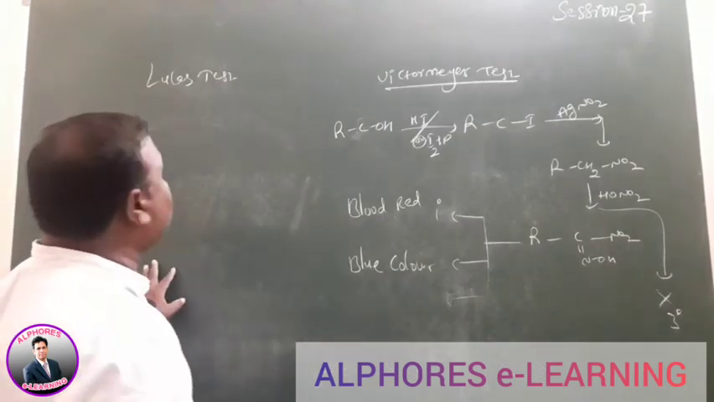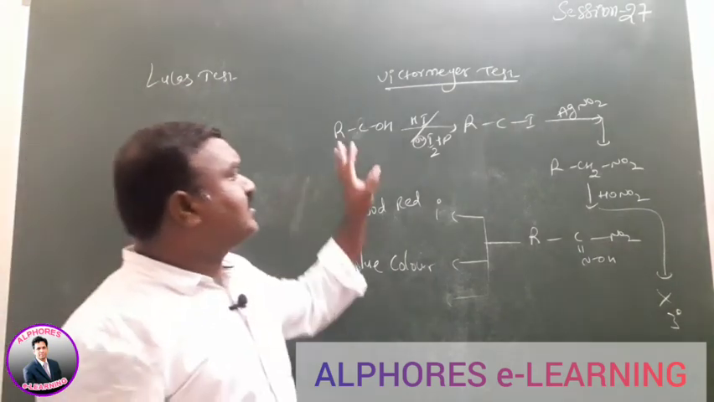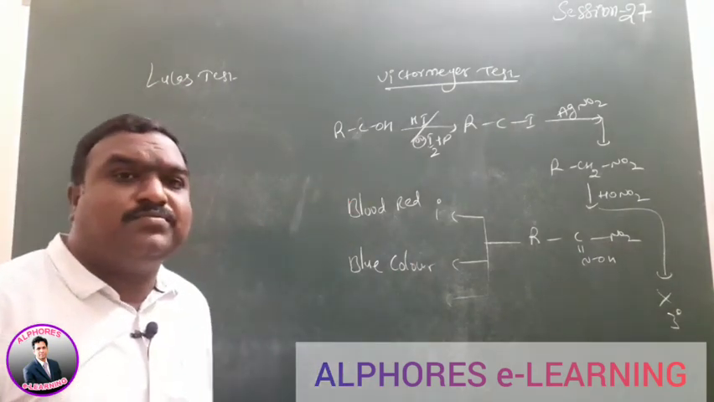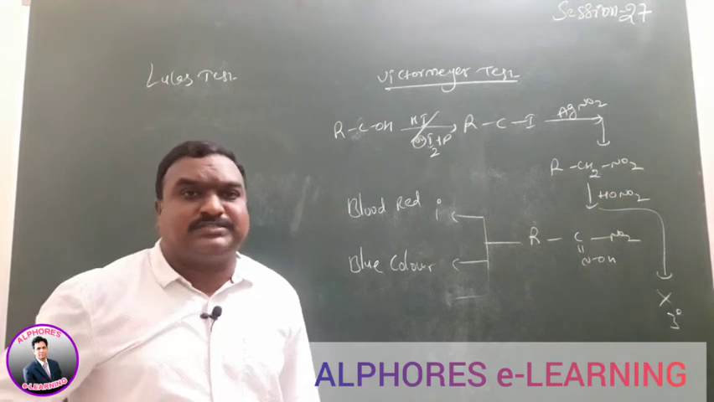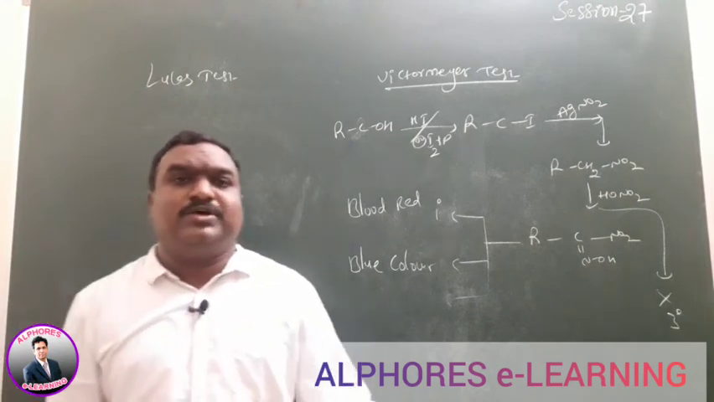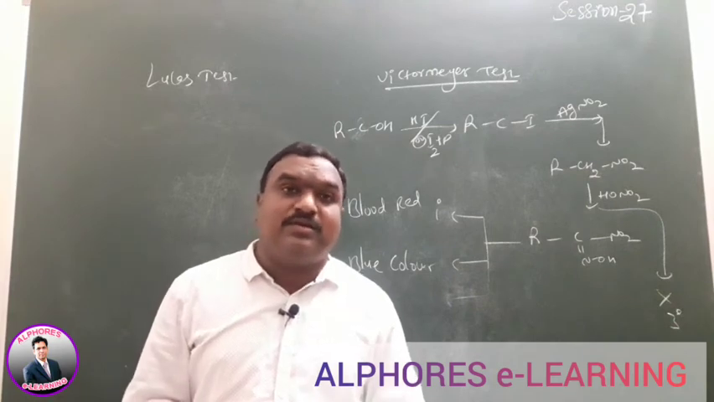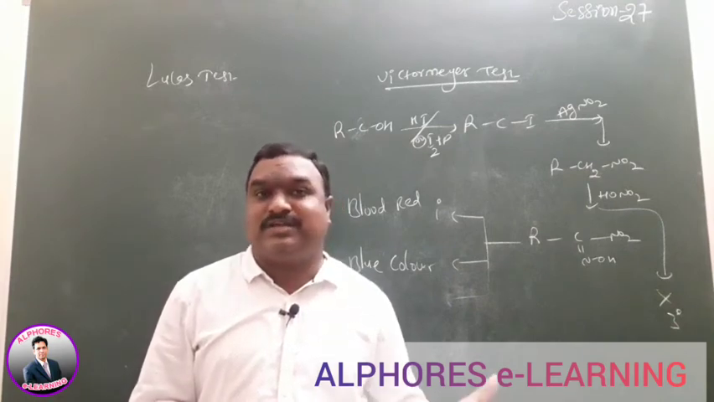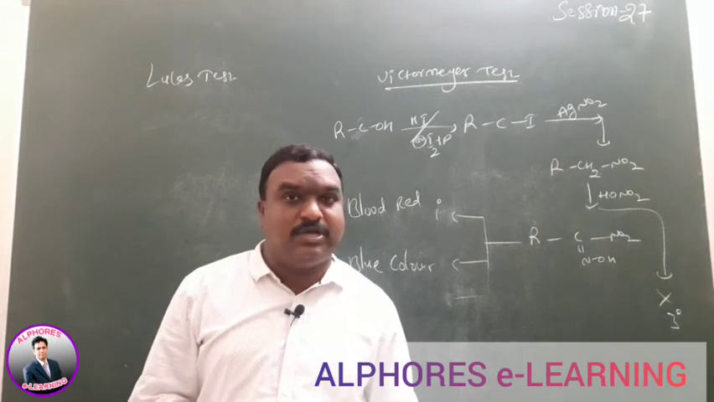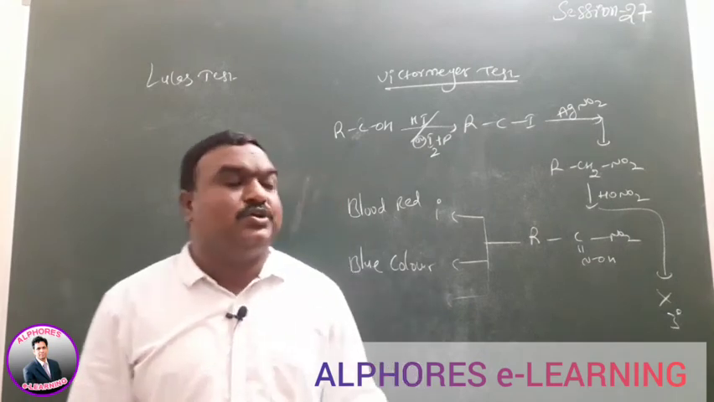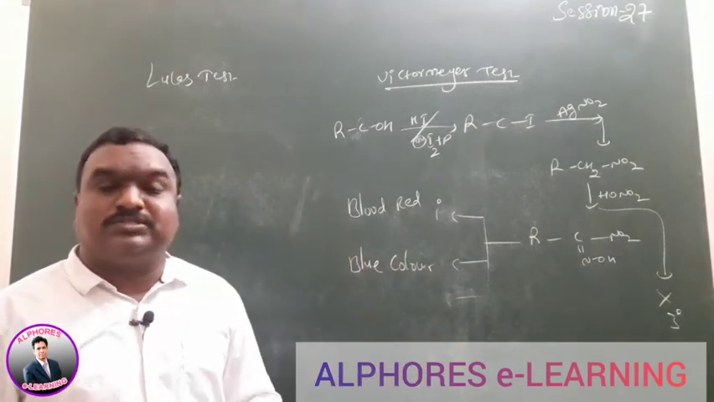Now, tests for alcohols. Victor Meyer test. It is one type of identification test for alcohols. Wherever an unknown alcohol is given, whether the alcohol carries a primary, secondary, or tertiary function, how can you identify it? By using these two tests we can identify it.